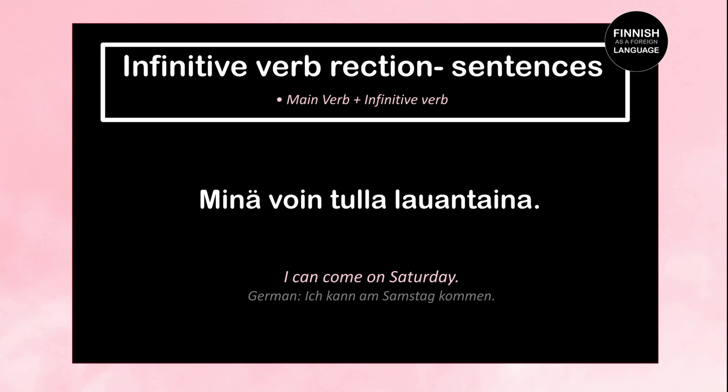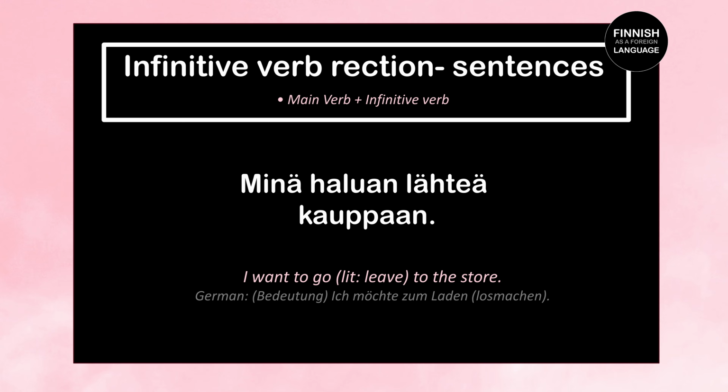Or let's have another example. Minä haluan lähteä kauppaan means I wanna leave to the store. So haluan here is our verb. It's the first person singular present tense of the verb haluta, which means to want. Lähteä is our infinitive verb here, which means to leave, going somewhere to. And kauppaan means to the store. It's the illative case of kauppa. So let's repeat. Minä haluan lähteä kauppaan. I wanna leave to the store.